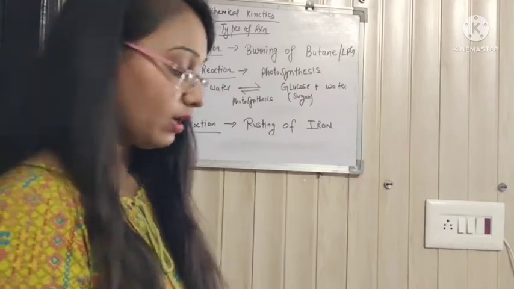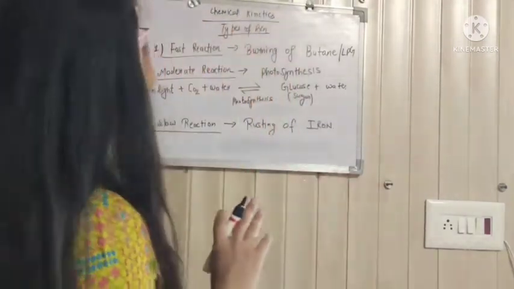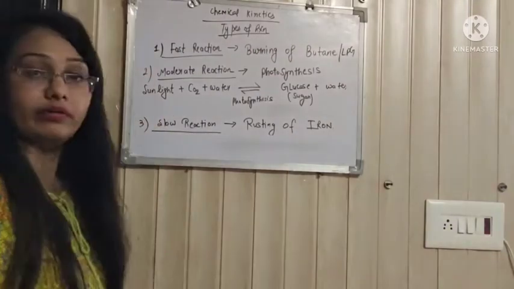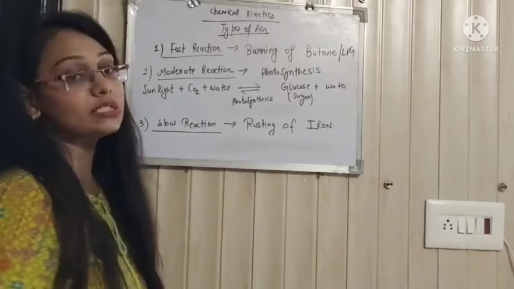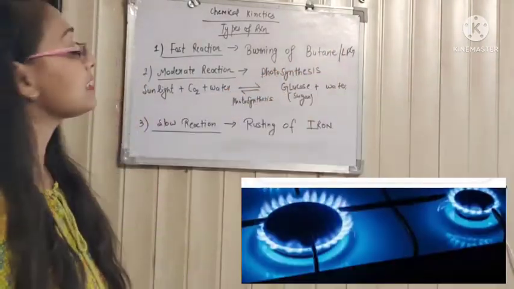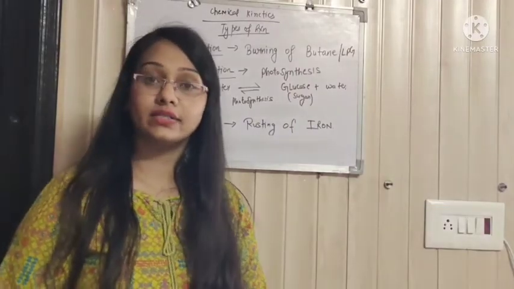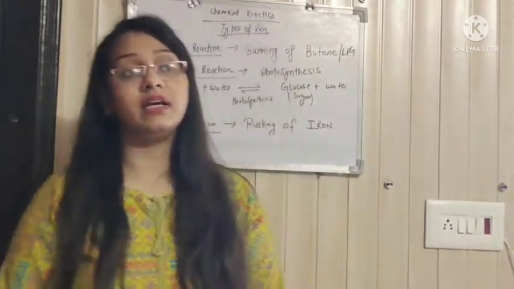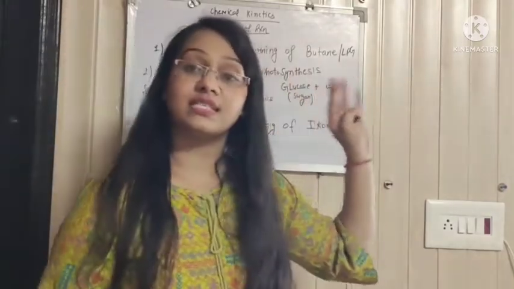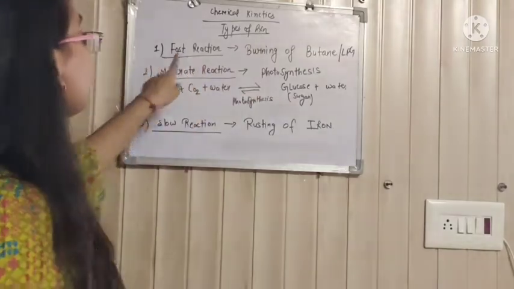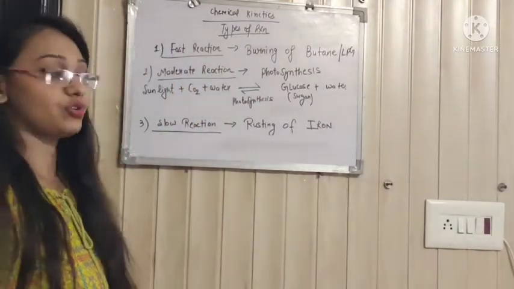Depending upon the speed of the reaction, there are basically three types of reaction. Number one is fast reaction, number two is moderate reaction, and number three is slow reaction. Burning of butane and LPG is considered a fast reaction. Why? Because as soon as we turn on our gas stove, fire ignites instantaneously. The reaction completes in just seconds, so the time required to complete this reaction is very little. That's why it is a fast reaction.